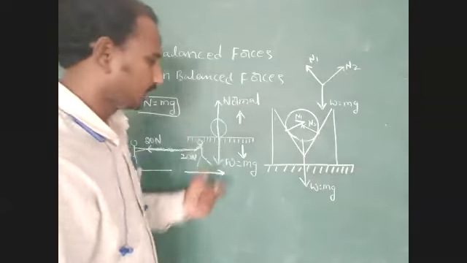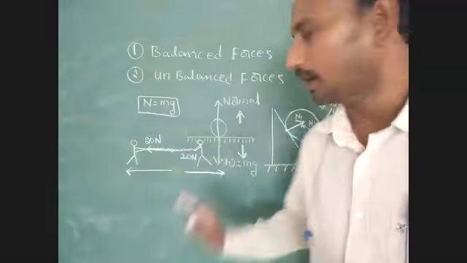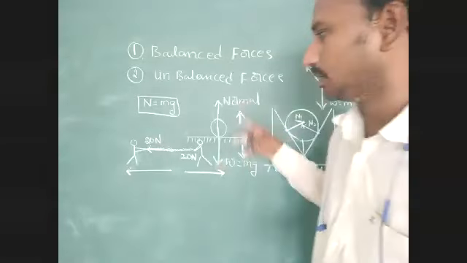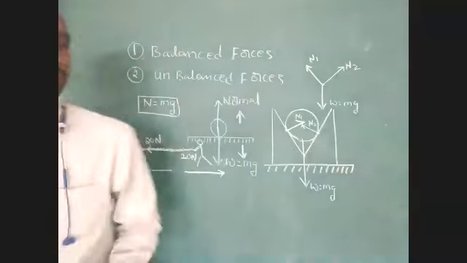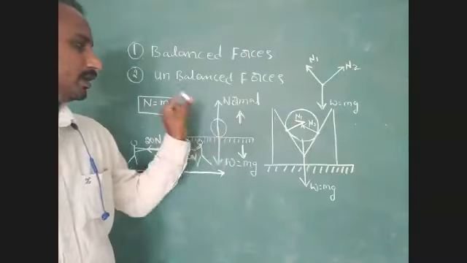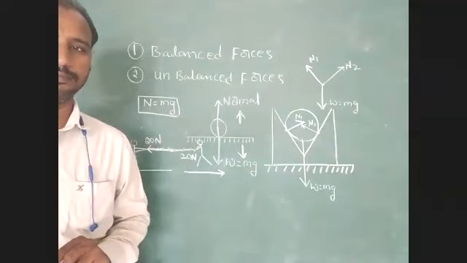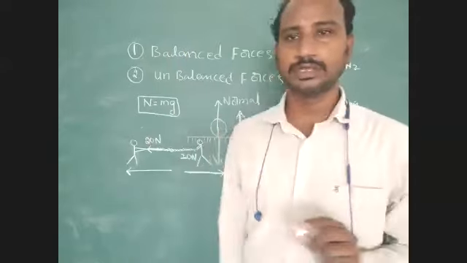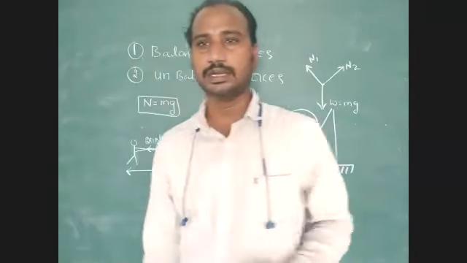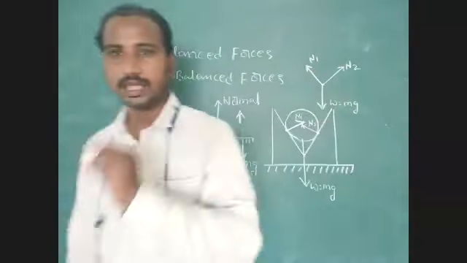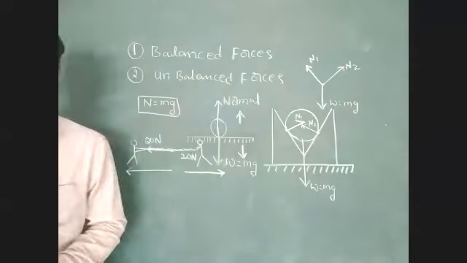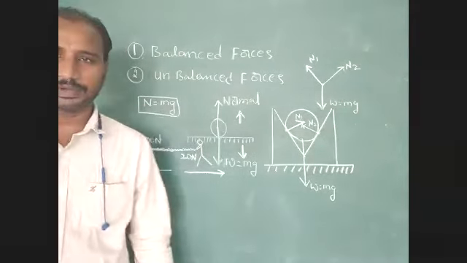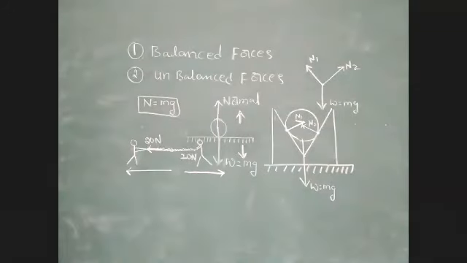Both act in opposite directions. These 2 forces can keep the body at rest on a horizontal surface. Now, have you understood? So 2 equal forces acting on the body in opposite directions are called balanced forces. This is a very important point. Next.